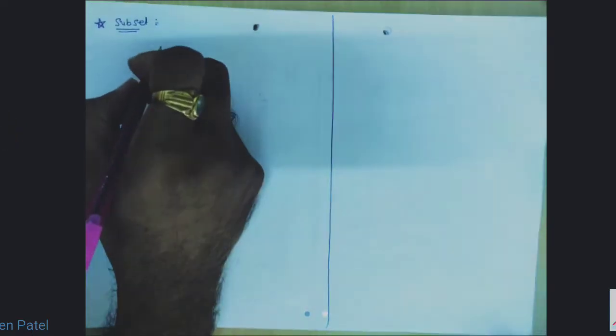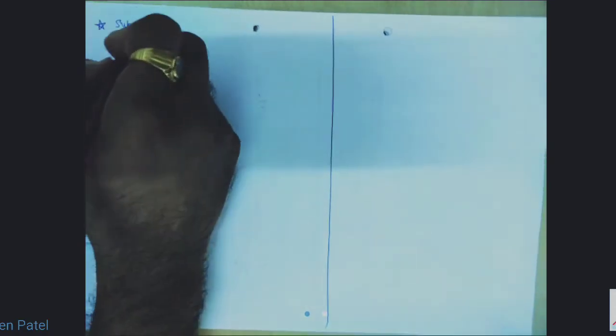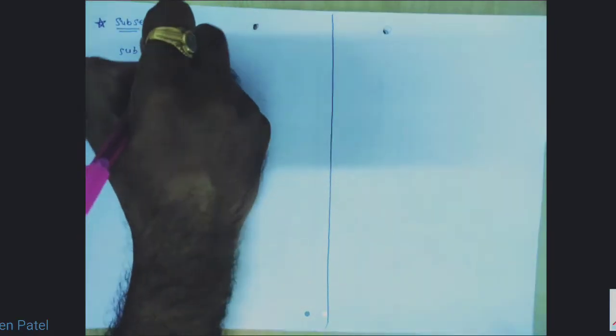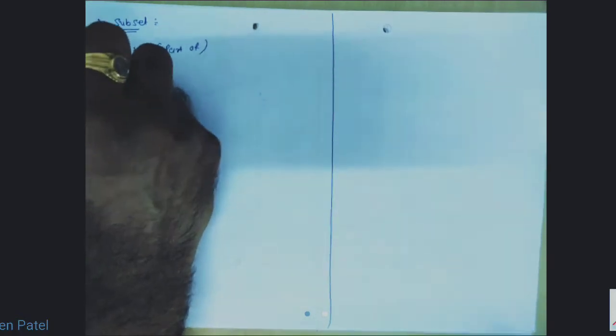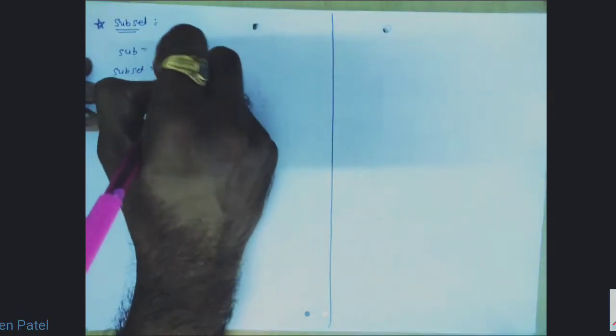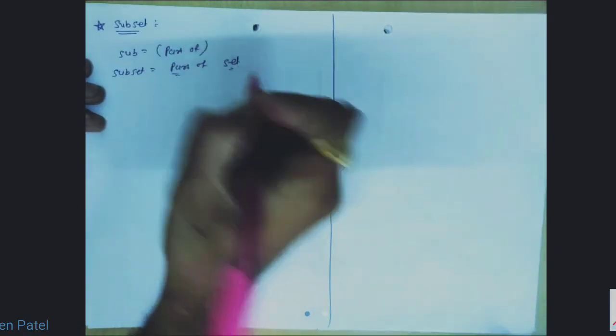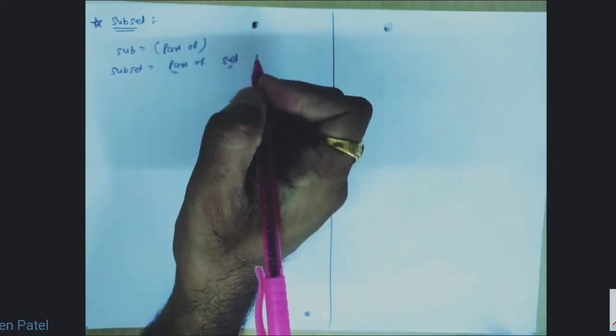Okay, students, today we are going to discuss subset. So, what is subset? The word sub, the meaning of that sub is part of. So what is the meaning of subset? Subset is nothing but the part of set. Part of set means it's a subset.